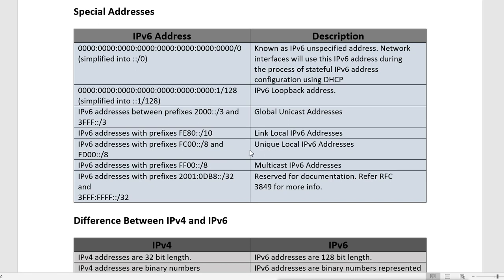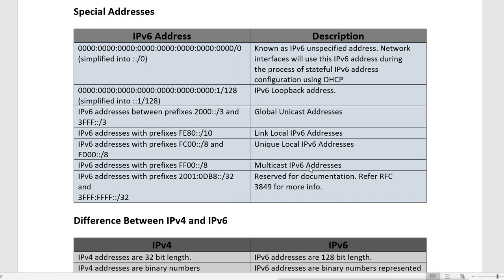Then IPv6 addresses with the prefix of FF00::/8. 8 means again the first 8 bits are reserved, and these are multicast addresses. Multicast addresses for IPv6.